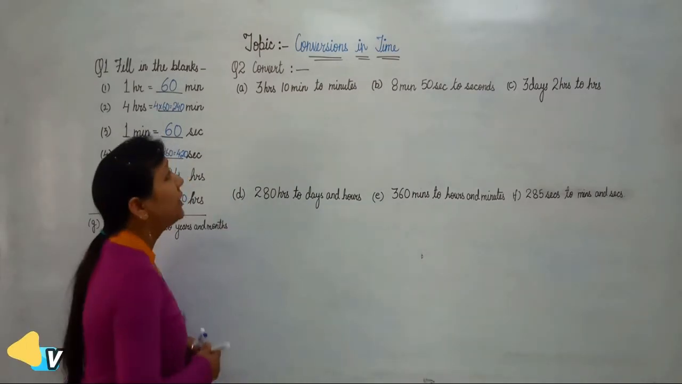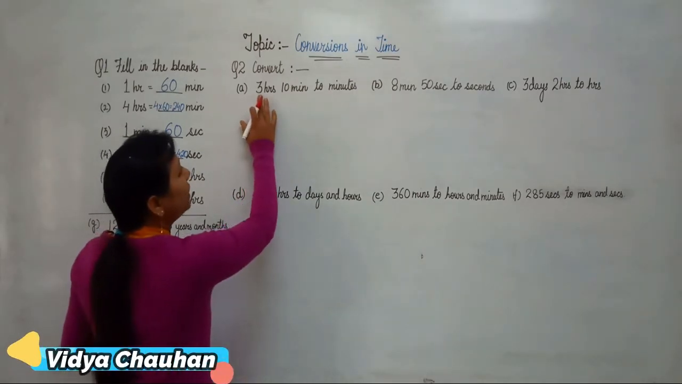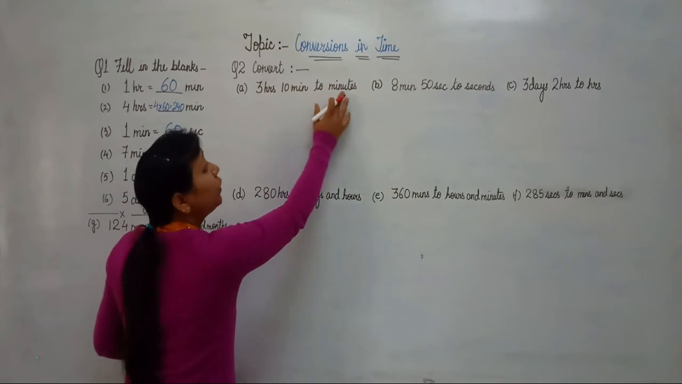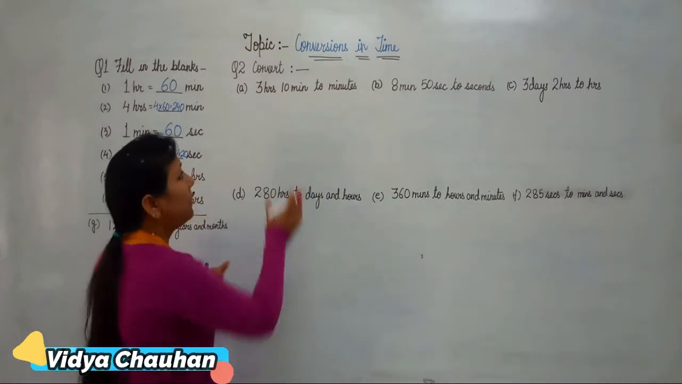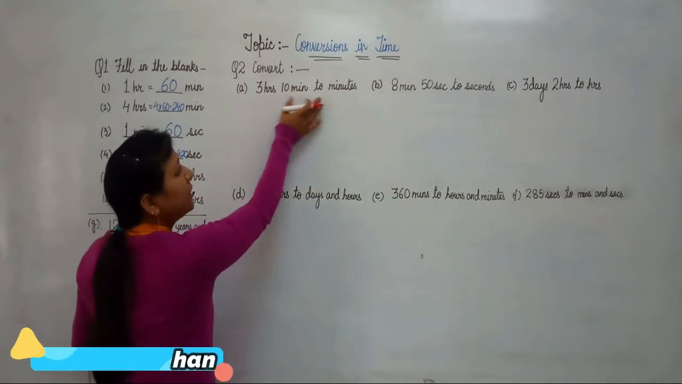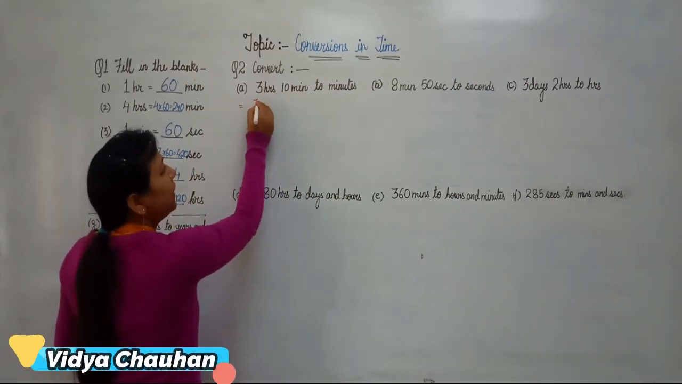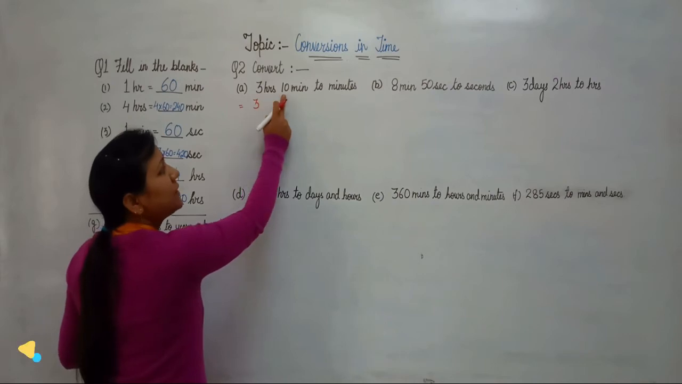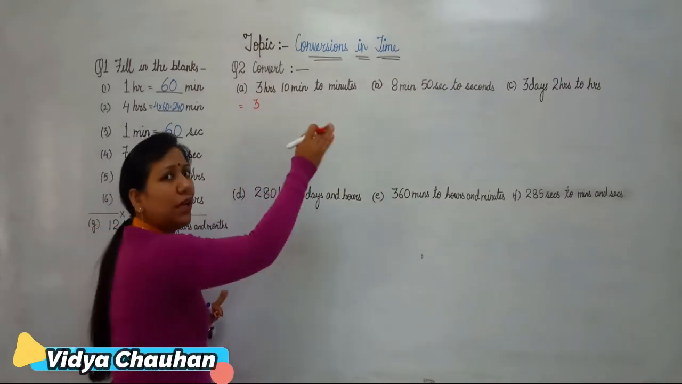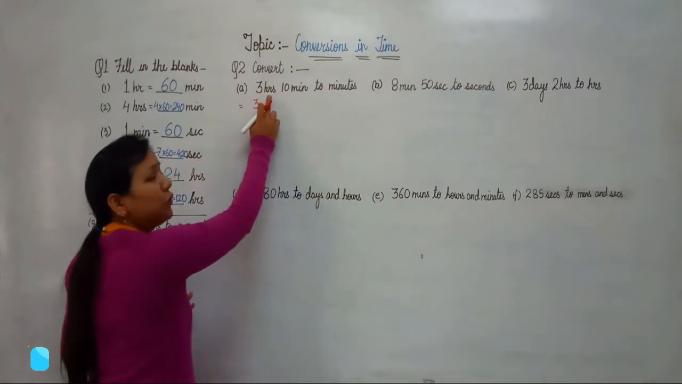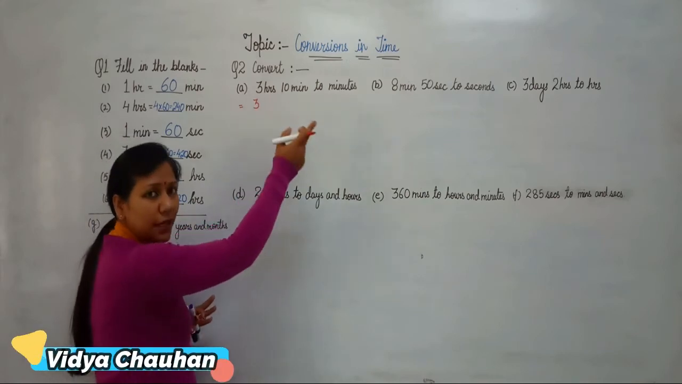Now students, let's continue with the second question, in which we have to do some conversions. The first part says we have to convert 3 hours 10 minutes into minutes. So let's see how you are going to do that. The term is 3 hours and 10 minutes. 10 minutes is already in terms of minutes, so we have to convert only hours into minutes.